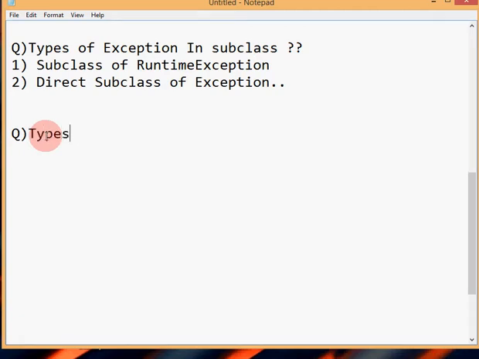How many types of exception are there? Basically, there are two types of exception.